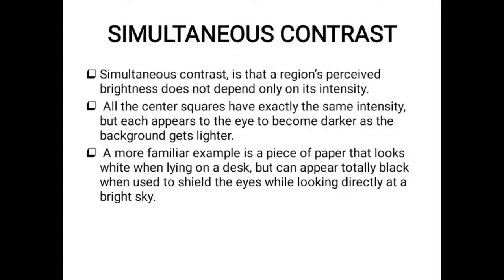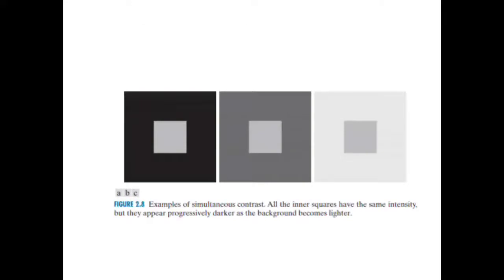In the first image, the brightness of the outer square is very high, but the intensity of the inner square is the same as in all of these.